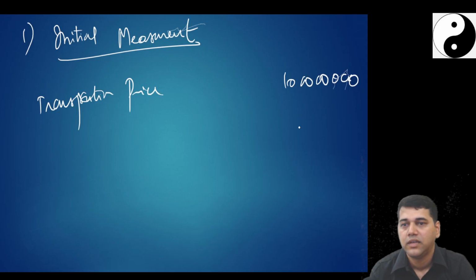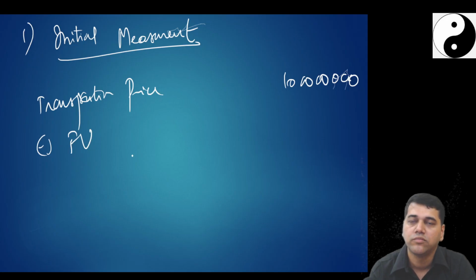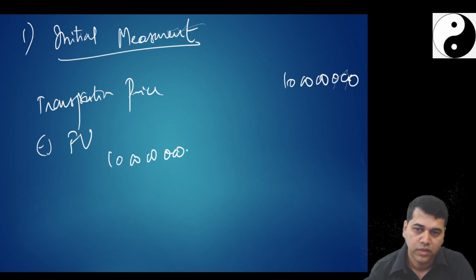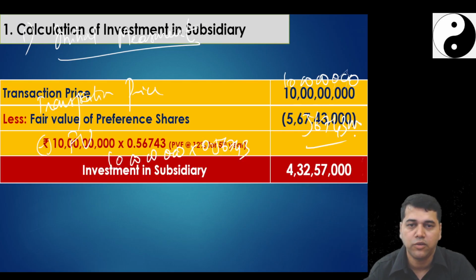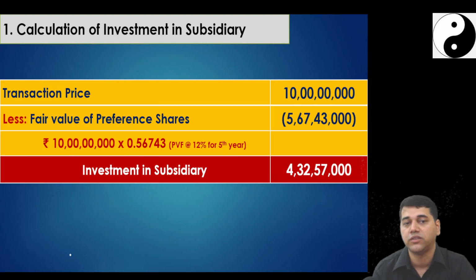Correct? Less, what is my fair value? 10 crores into 0.56743. 5,67,43,000 is my fair value. So 4 crore 32 lakhs 57,000 is my difference.